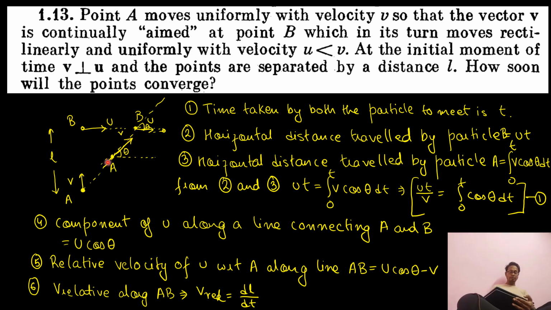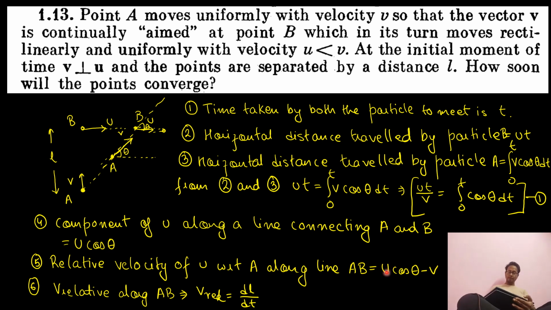So the relative position or relative velocity vector should also be along this line. When the particle moves from here to here, the vertical distance covered is equal to L. So V relative is nothing but dL by dt, the rate at which this vertical distance is being changed. Understood?